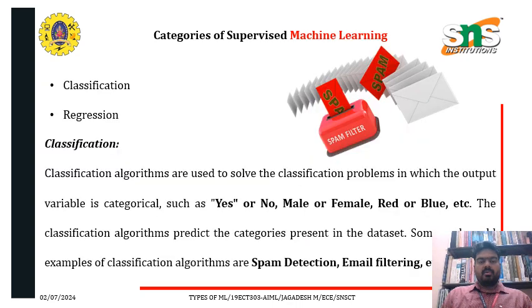When categorizing supervised machine learning, there are two categories: one is classification, and the other is regression. Classification algorithms are used to solve classification problems in which the output variable is categorical, such as yes or no, male or female, red or blue, etc. The classification algorithm predicts the categories present in the data set. Some real-world examples of classification algorithms are spam detection and email filtering.